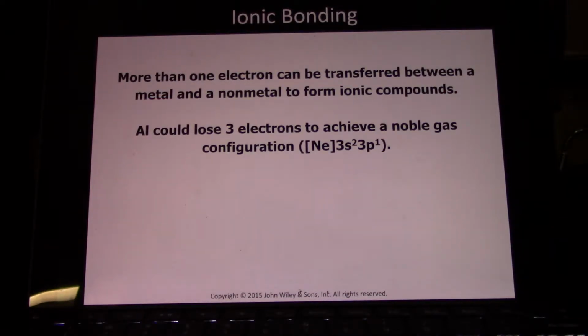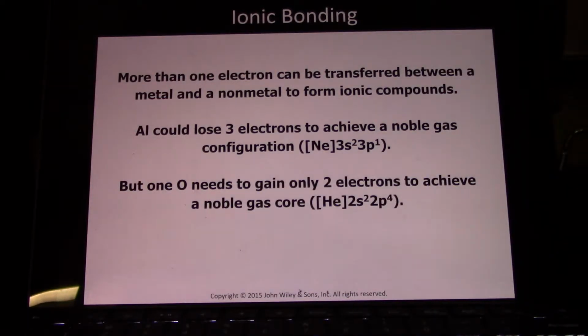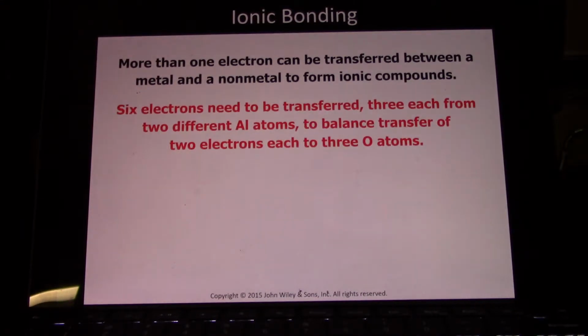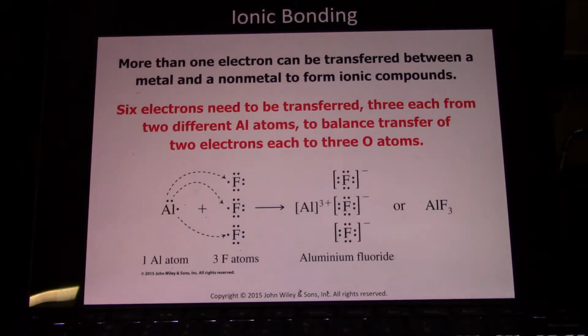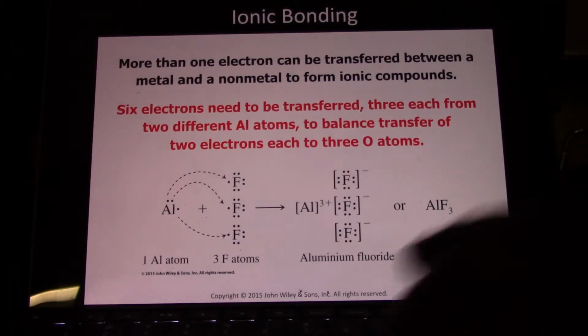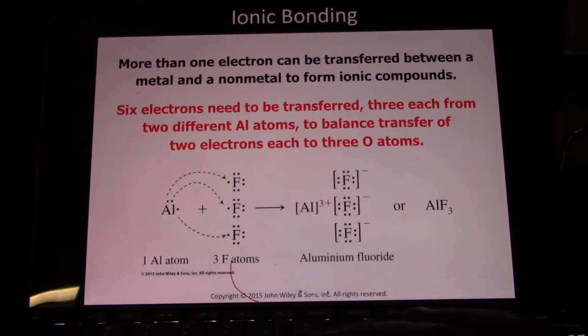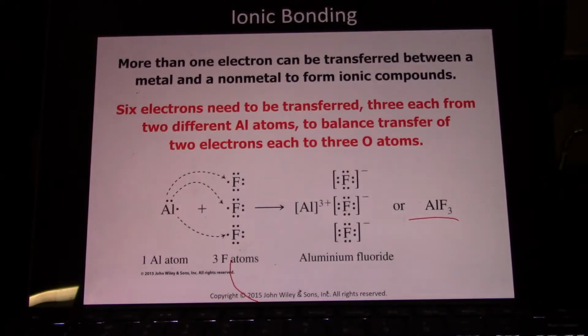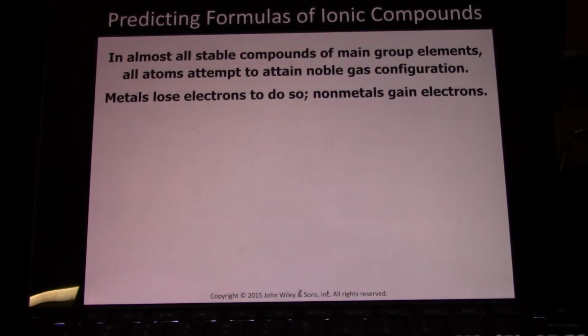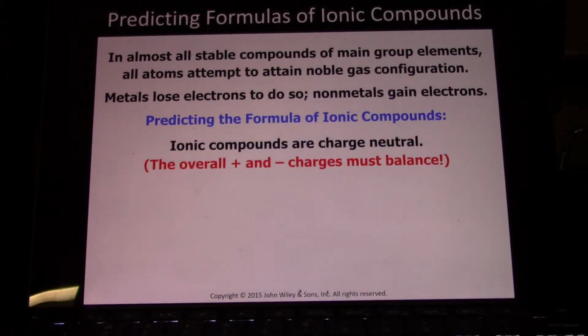But everyone wants to be like a noble gas. Aluminum loses 3 electrons to become like a noble gas. Oxygen gains 2 electrons to become like a noble gas. So here, aluminum will lose 3 and fluorines will gain 1. You need 3 fluorines to accept the 3 electrons from 1 aluminum, so AlF3. But the net goal is for everyone to be like a noble gas. And so in aluminum fluoride, all 4 of those ions have the electronic configuration of neon. In almost all stable compounds, the atoms are attempting to gain noble gas-like configurations.